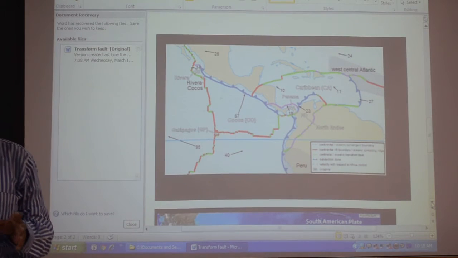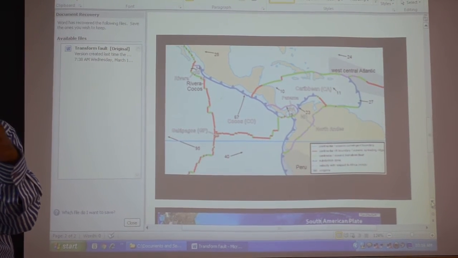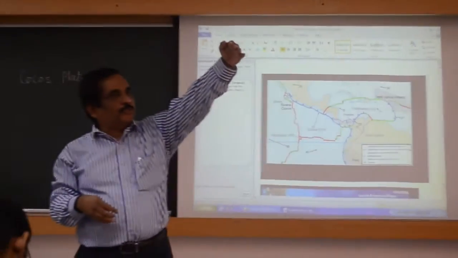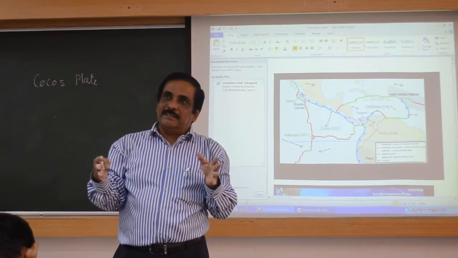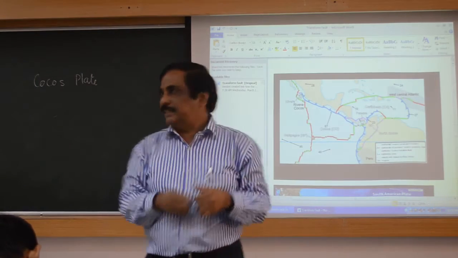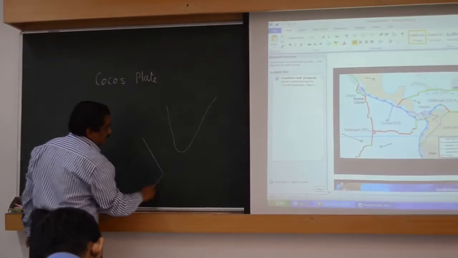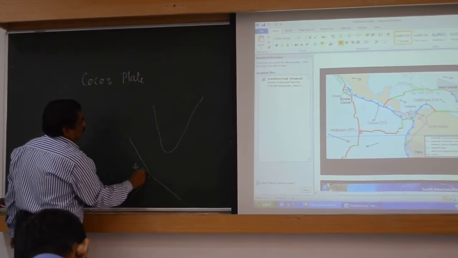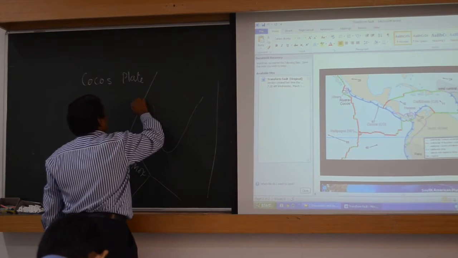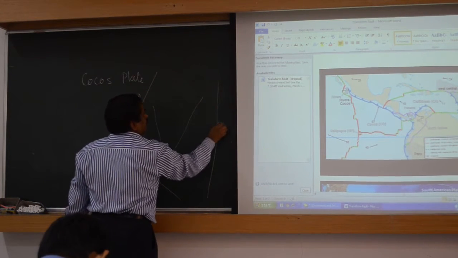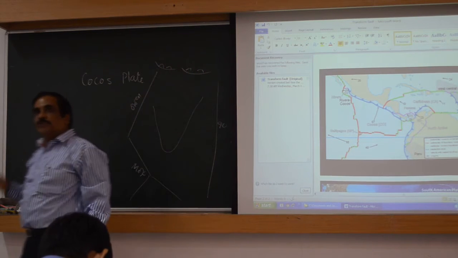See, minor plates do not have well-defined margins. For a plate, on one side there should be a mid-oceanic ridge, on the other side a subduction zone, and on both sides you should have transform margins. That is the ideal plate. That is possible only in the case of major plates, like India. You have mid-oceanic ridges here, then the two transform margins, and a subduction zone here.